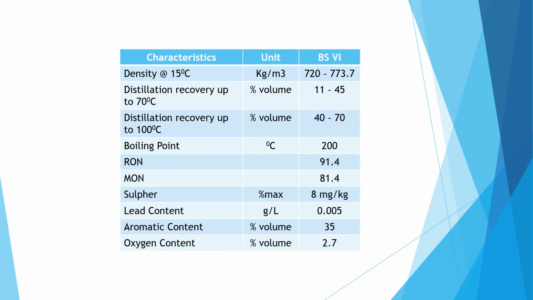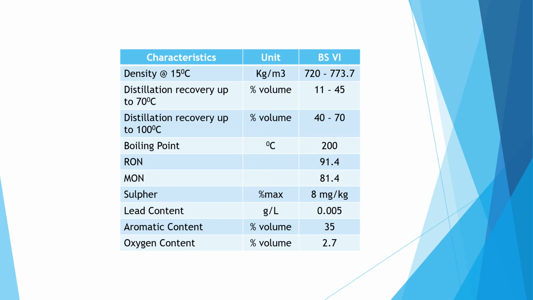Now coming to the characteristics of BS6 gasoline. The density at 15 degrees Celsius is 720 to 773.7 kg per meter cube. Distillation recovery up to 70 degrees Celsius is 11 to 45% per volume. Distillation recovery up to 100 degrees Celsius is 40 to 70% volume.